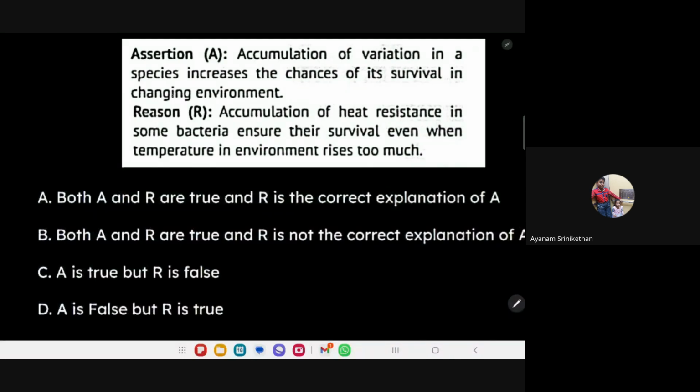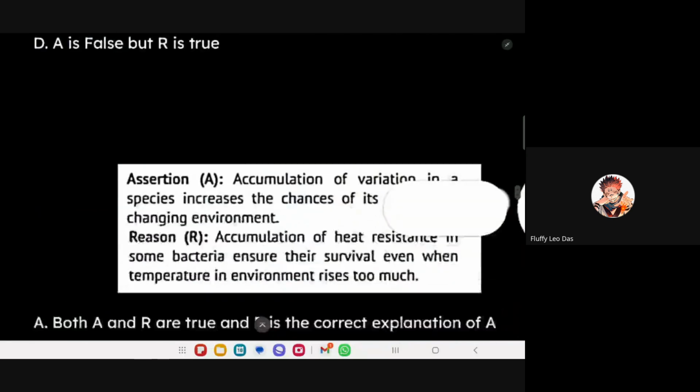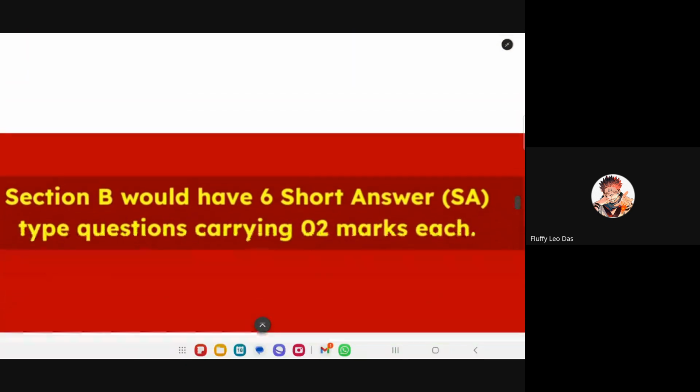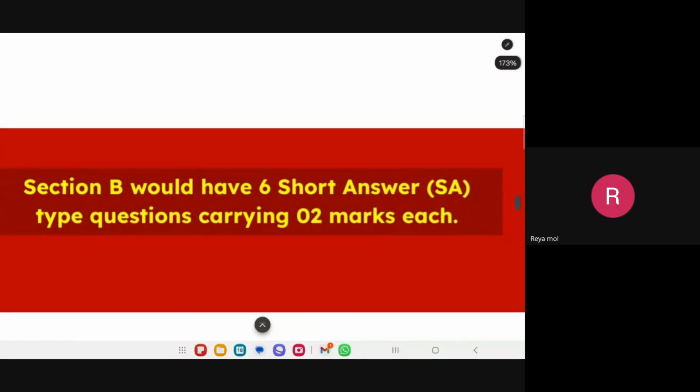Accumulation of variation in species increases the chances of its survival in a changing environment. If the reason were something like copying of DNA or some change in DNA, then the reason would be correct. But here something different is given. So this is not the correct explanation. Okay. That was about MCQs, children.